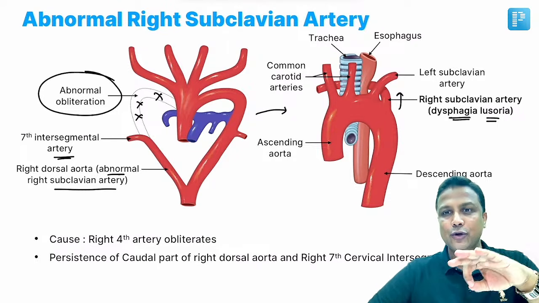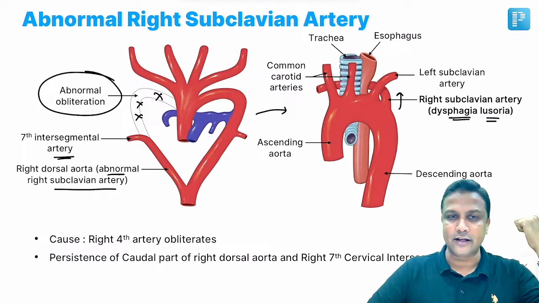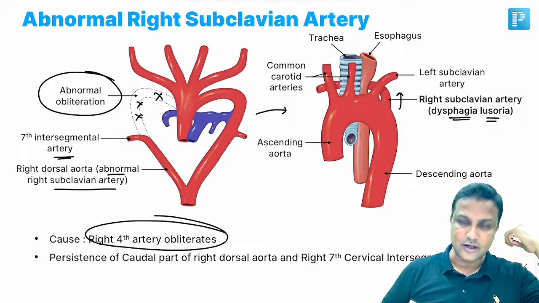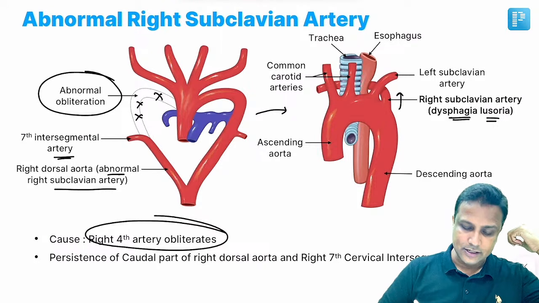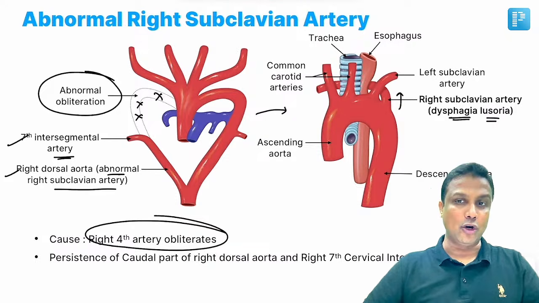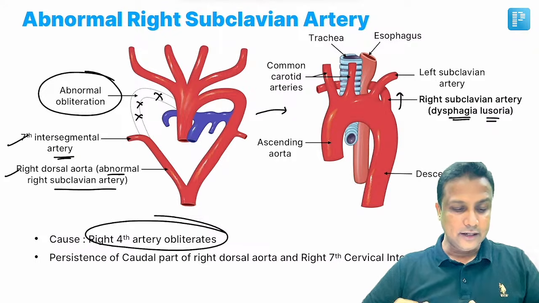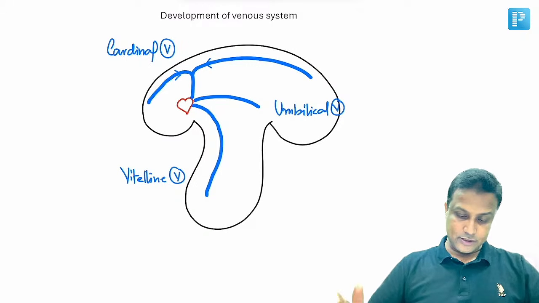So dysphagia lusoria has an abnormal right subclavian artery, and that is due to what? Remember two things there. It is due to the occlusion or the blockage of the right fourth arch artery. The right fourth arch artery will be obliterated. And of course, 7 cervical intersegmental artery and the right dorsal aorta will be persisting there. And that is going to form your abnormal right subclavian artery, which causes dysphagia lusoria, sir. Of course, okay? You also have to remember about the intersegmental arteries.